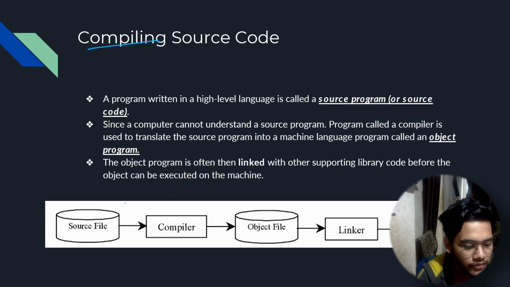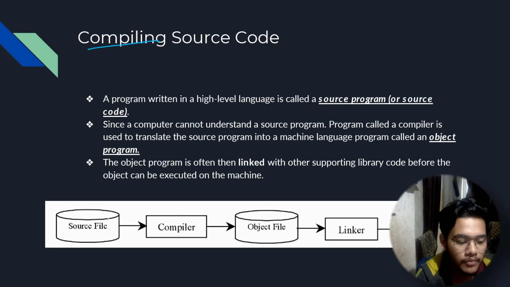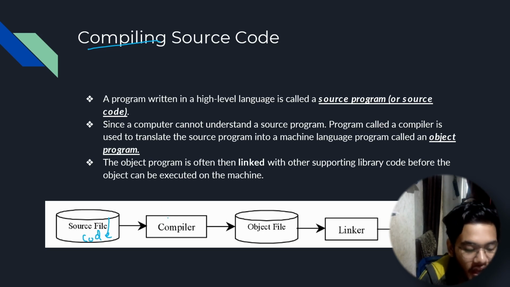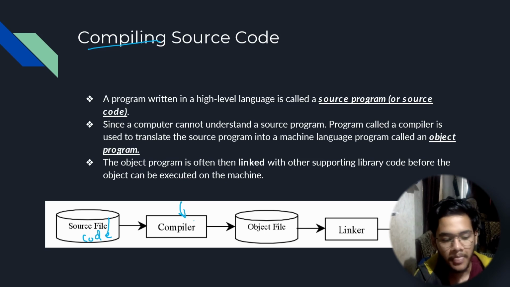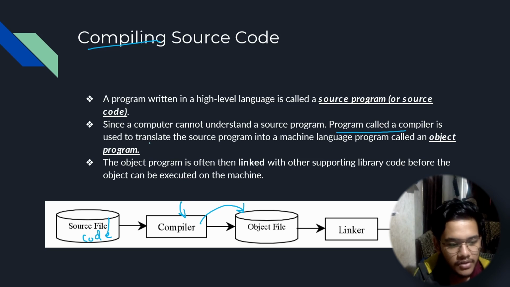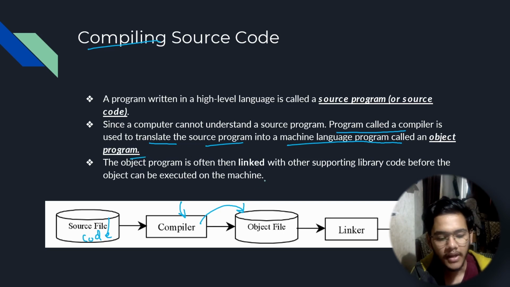So what happens is we have a source file, the source code, and we have a software, a compiler. A compiler is basically a software which converts one language to another, right? So what a compiler does is it gives out an object file or an executable file. And you can read about it here. A program called a compiler is used to translate the source program into a machine language program called an object program. So the compiler basically converts it into a machine language program, that is, an object file, right?